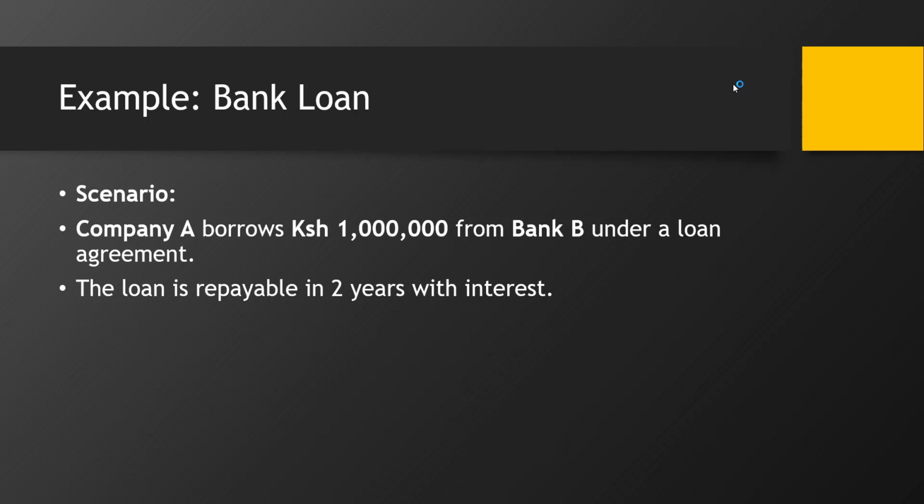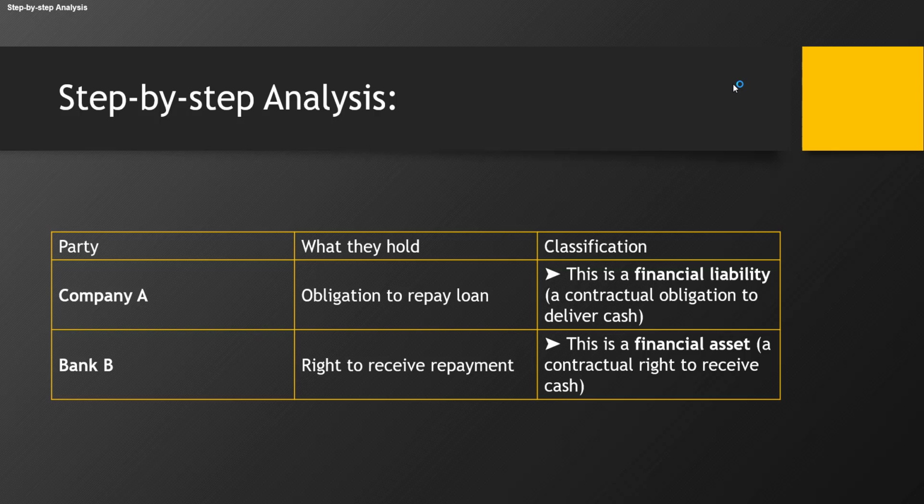Let's take an example of a bank loan. Company A borrows 1 million from Bank B under a loan agreement, and this loan will be payable in 2 years with interest. Now let's look at a step-by-step analysis of that scenario. Company A has taken a loan from Bank B. So in company A, they have an obligation to pay the loan. We are going to classify that as a financial liability, and a financial liability is a contractual obligation to deliver cash.